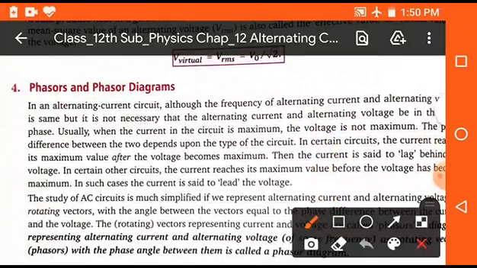Now we will discuss here phasor and phasor diagram. If we represent the motion of a current or voltage of any alternating current on the x-axis and y-axis with the help of a ray diagram, then such diagram is known as phasor diagram. Or if we represent it by the magnitude, then there is another method to represent these alternating currents with the help of phasor or by the angle. So these diagrams are called phasor diagram.